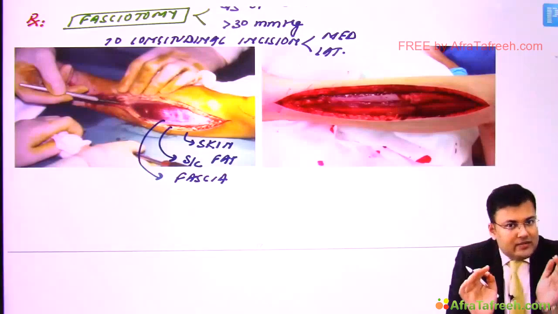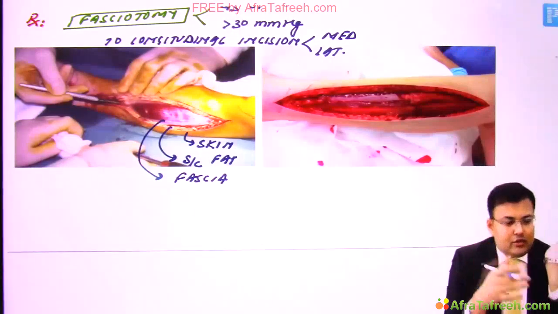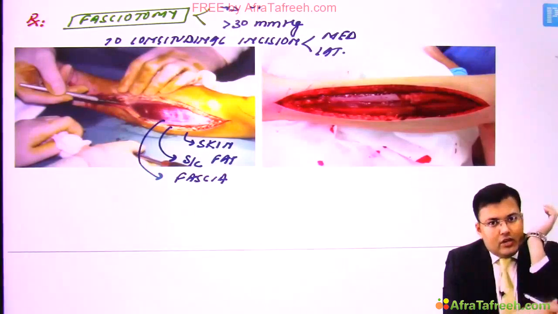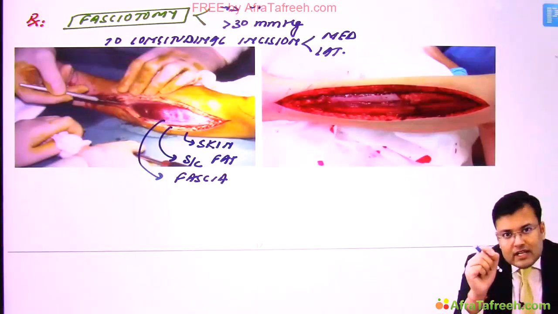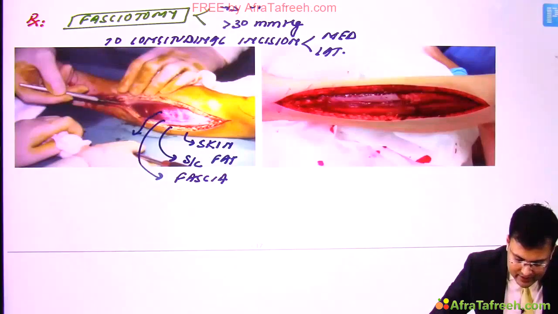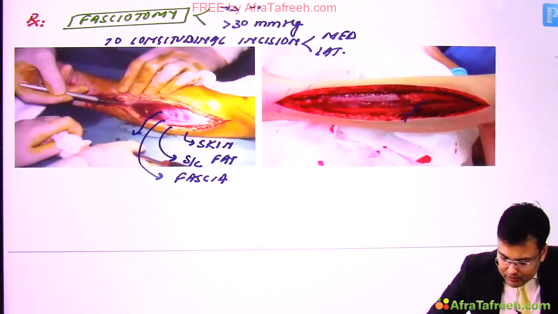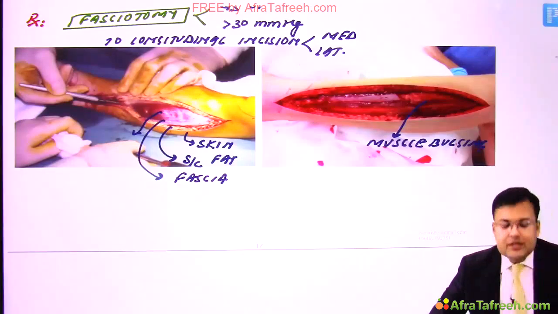Lots of people make this mistake when they treat compartment syndrome, that they give the incision only on one side. This is not very effective. So incision should be given on both sides. And see, the moment you incise the fascia, what happens? After incision of fascia, you can see there is muscle bulging from the fascia.